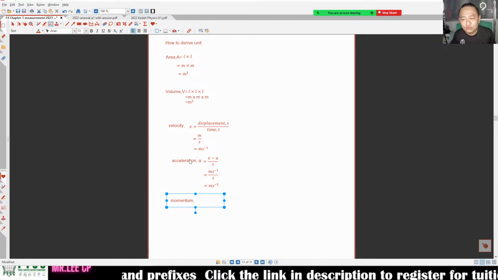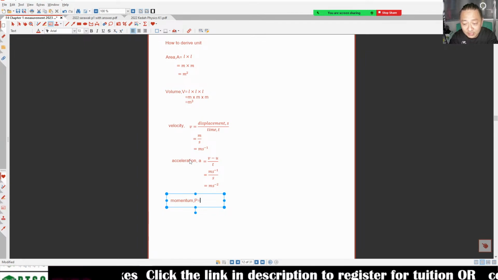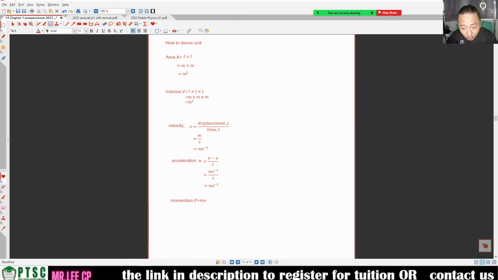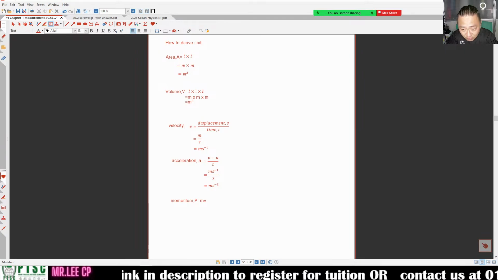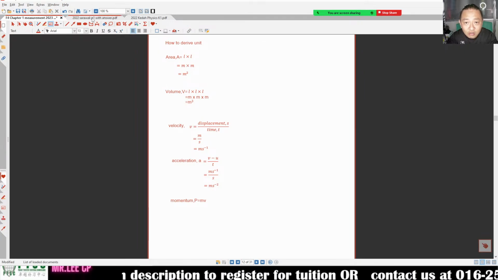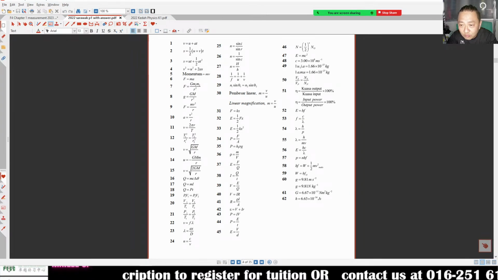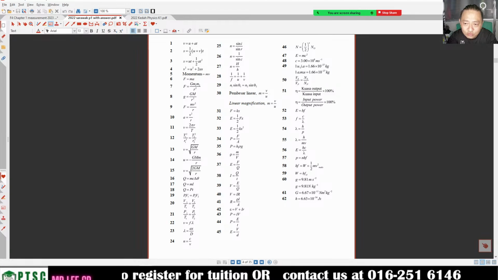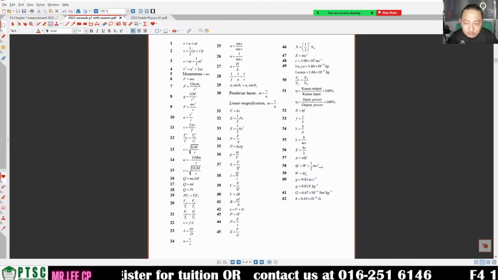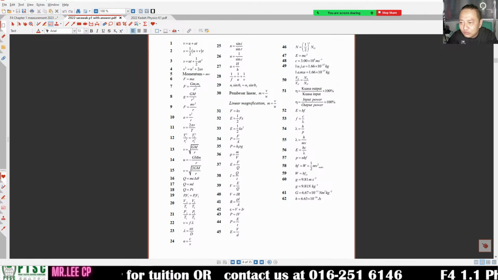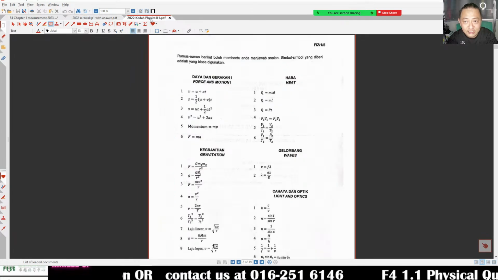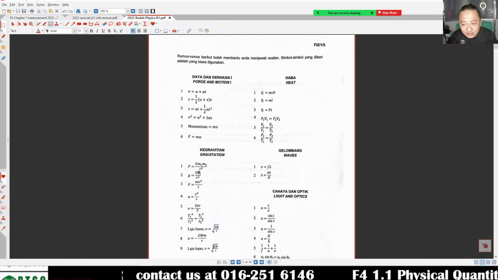If I want to know what is momentum, the symbol will be P. P is equal to m times v. So the formula for momentum is m times v. Sometimes they don't use the symbol P, because the letter P they will call it pressure, but in fact momentum is called P. Momentum is equal to m times v.